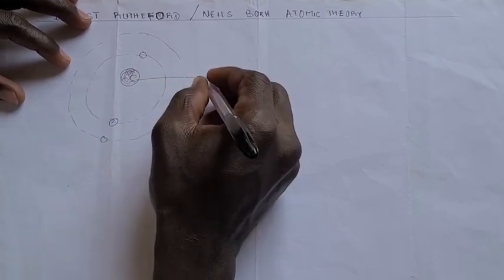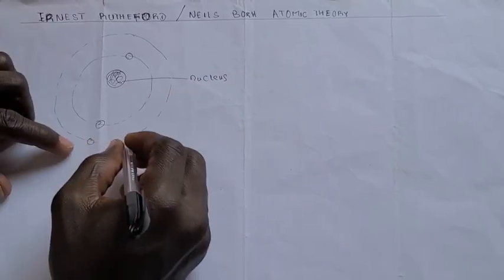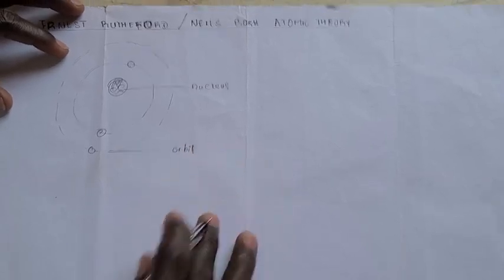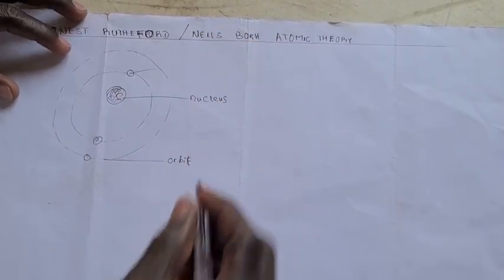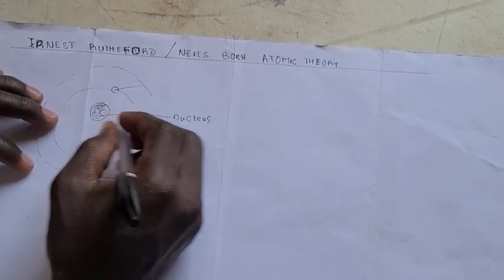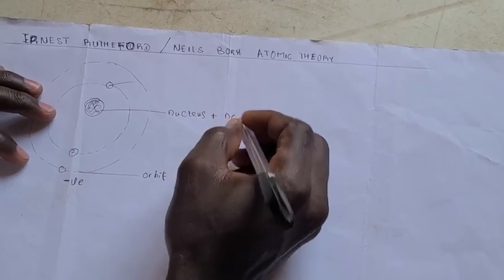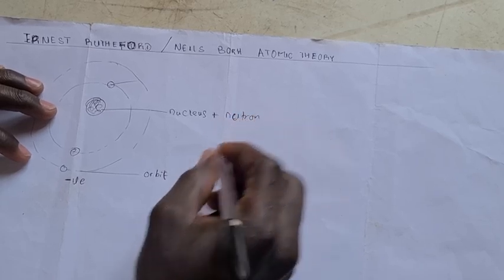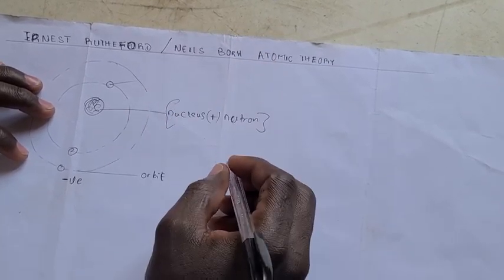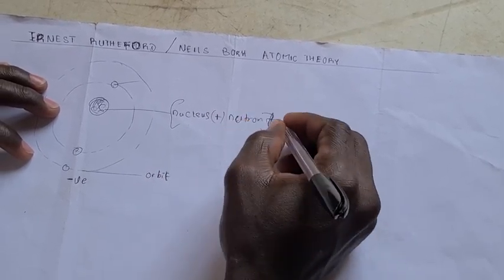Now this is what? The nucleus. And then the paths they follow are the orbits, the way you have the orbit of the earth and the rest. Now this one is negatively charged and this one is positively charged. This one contains proton and neutron.